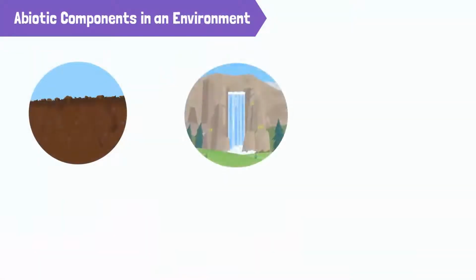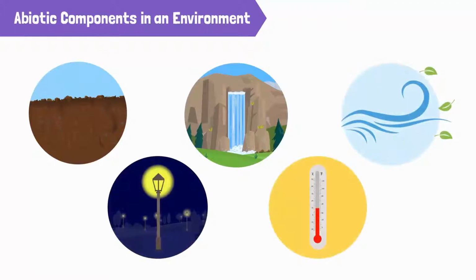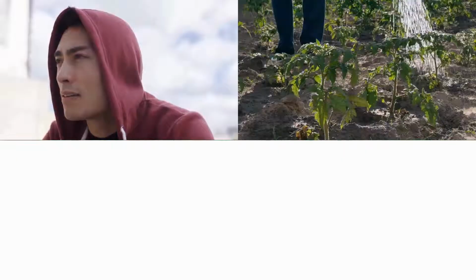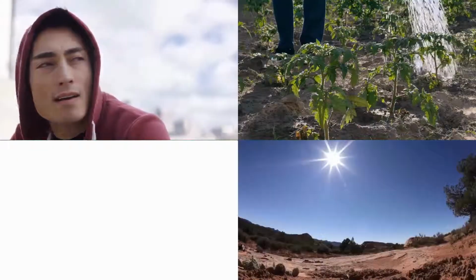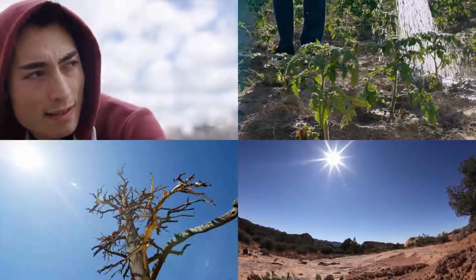Soil, water, air, light, and temperature are all examples of the non-living or abiotic components of the environment. All biotic components need them for survival. For example, we need air to breathe. Plants need water and nutrients from the soil to grow. Different temperatures have different effects on both plants and animals. And without light, we wouldn't be able to see anything.